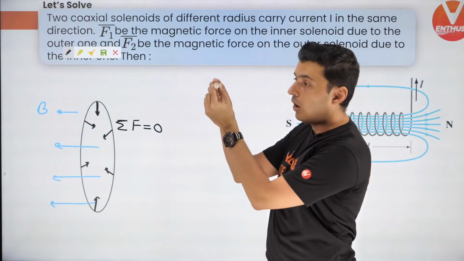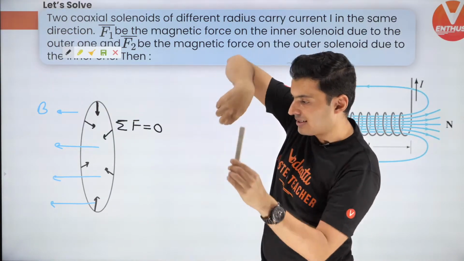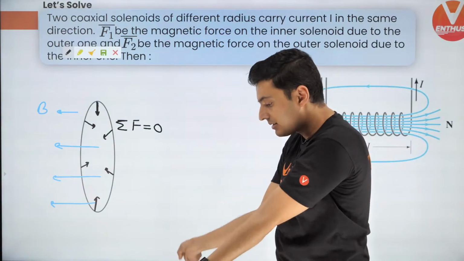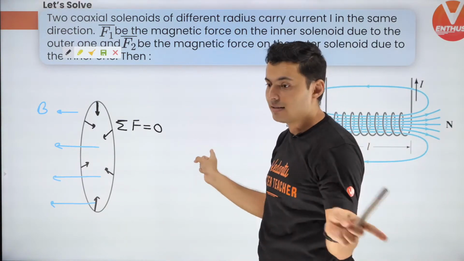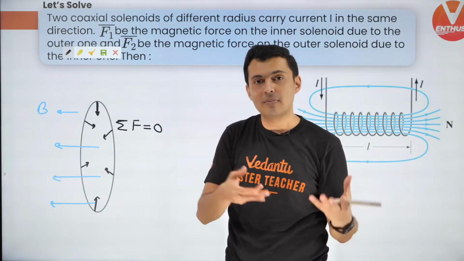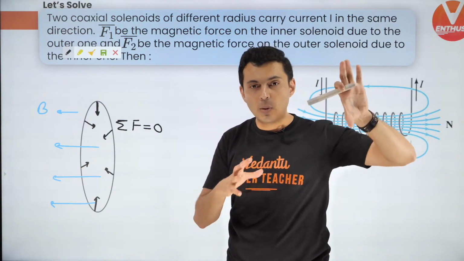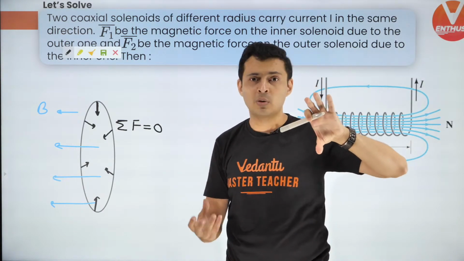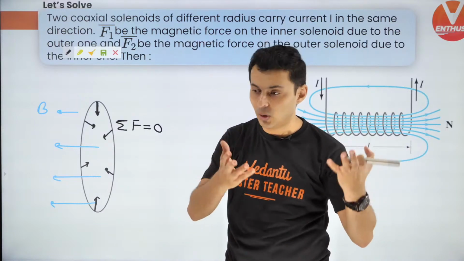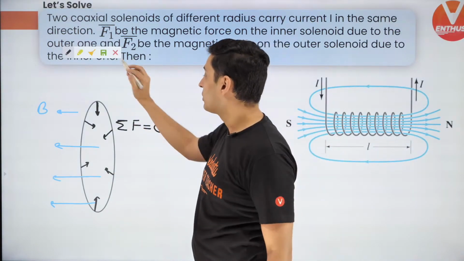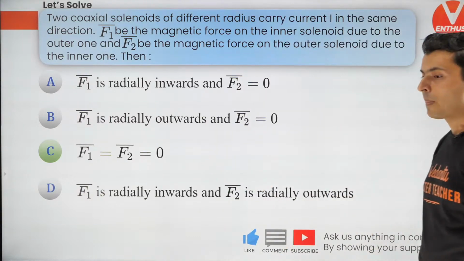Look at this. All the elements will have forces directed inwards or outwards, and all these forces are going to cancel out each other. Now, if the forces are cancelled, the reaction will also be 0. If the outer solenoid does not apply any force on the inner solenoid, the inner will also not apply any force on the outer solenoid. Action, reaction. That's it. So the net force will be 0. That's the answer. As simple as that.